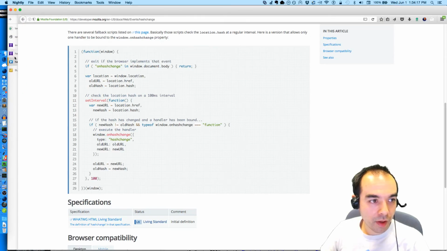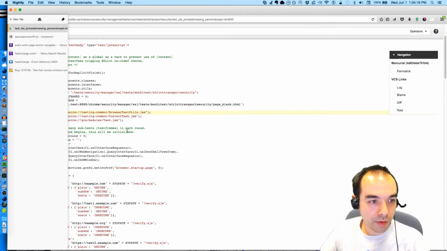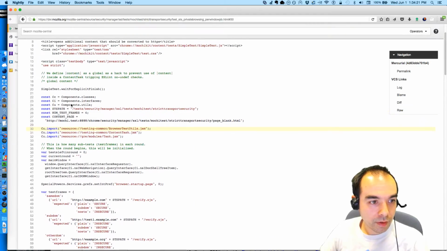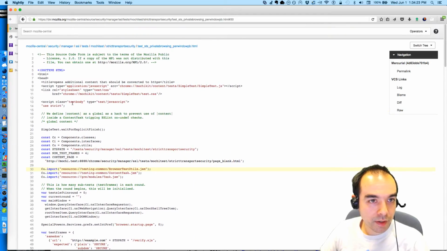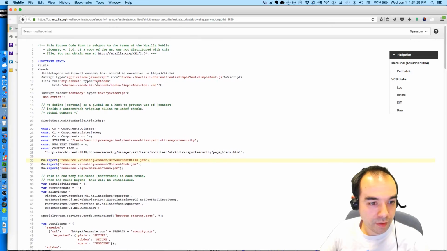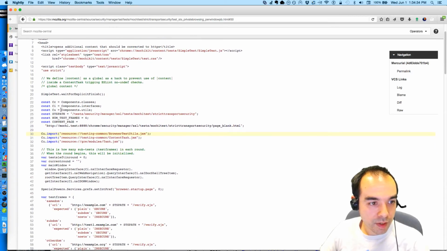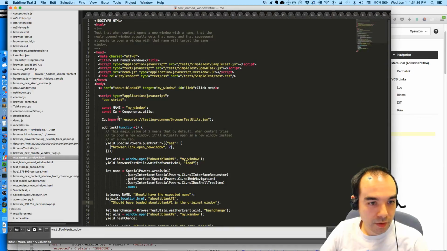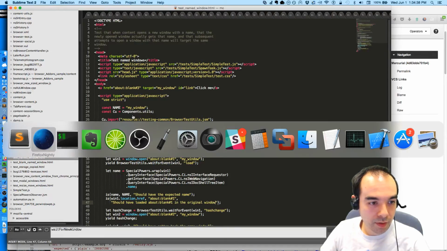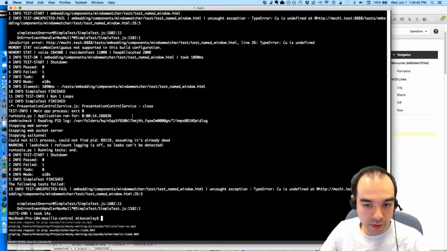What? I thought we saw that though. This is a Mochitest. This is a different Mochitest. CU, Components.utils. And it says CU is undefined.